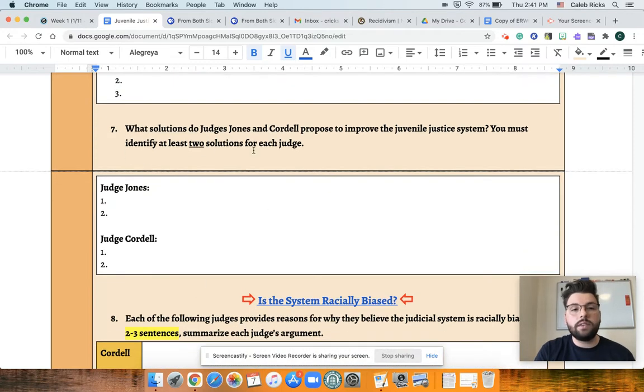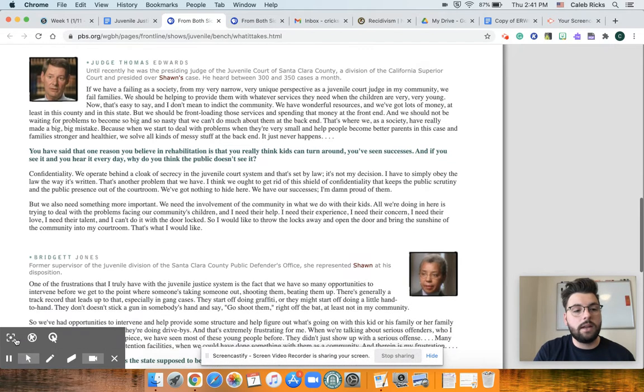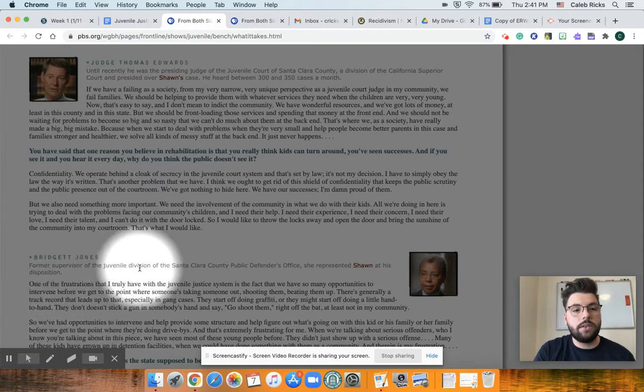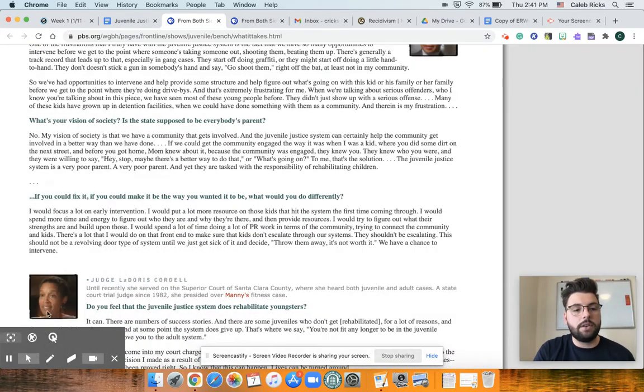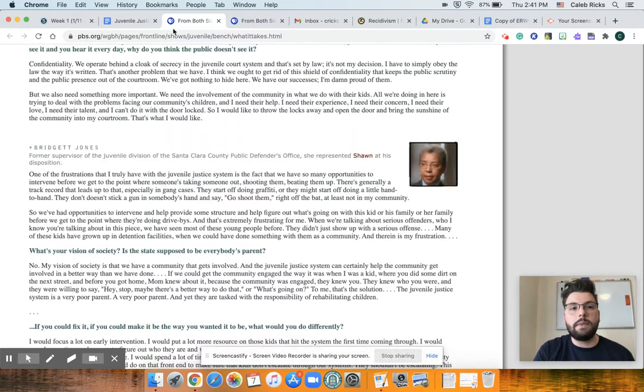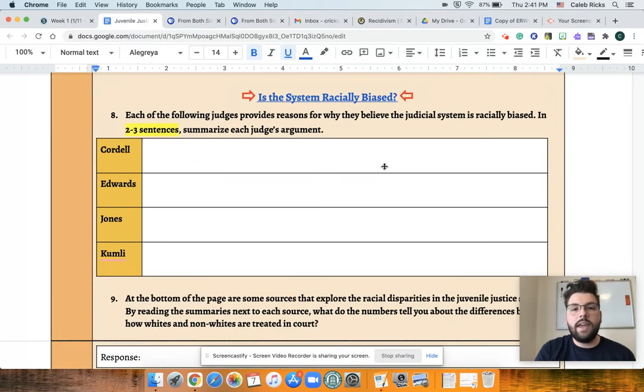Number 7, what solutions do Judge Jones and Judge Cordell propose to improve the juvenile justice system? And you'll see here on the page, each judge, here's Judge Jones, right here, and then Judge Cordell. So they do have the names right next to their pictures. So make sure you're paying attention to that as you're reading through and getting their opinions and their feelings on that.